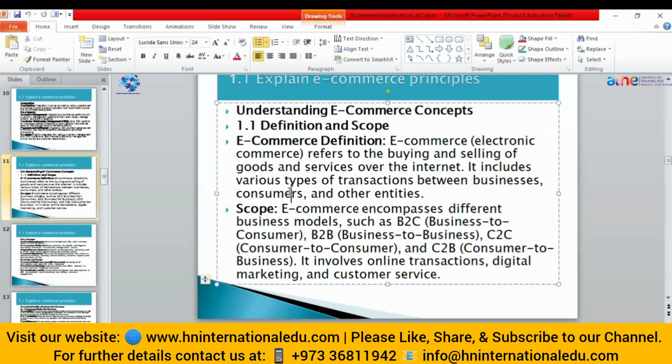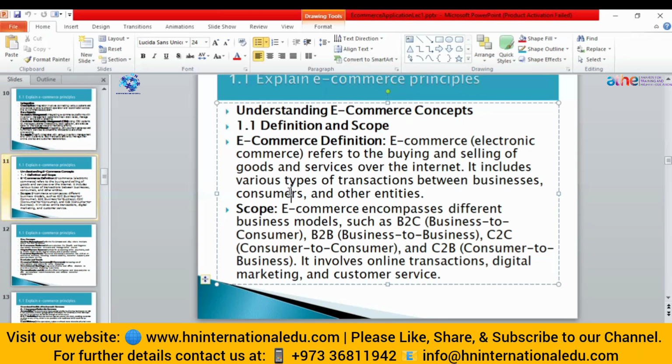Then the second topic is to understand the e-commerce concept. I have already explained the definition of e-commerce. If we take that in simple words, the buying and selling of goods through the internet, or doing business through the internet, is known as e-commerce. Or if you do transactions between businesses or consumers using the internet, that can also be e-commerce.